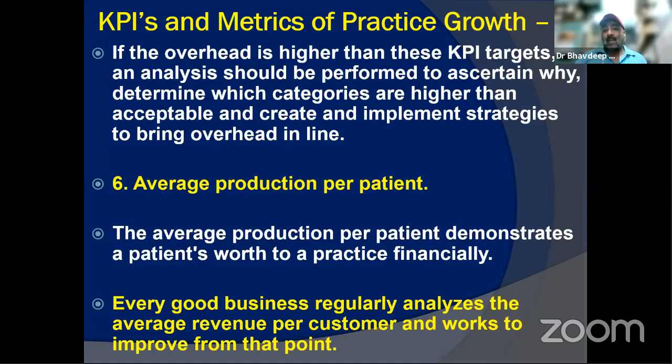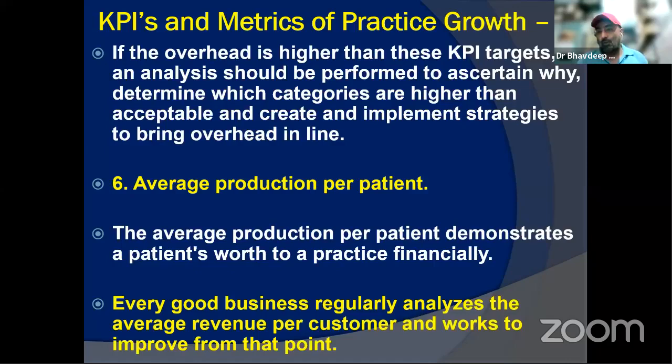Then the sixth KPI is average production per patient. So what exactly is one patient contributing to your income? Now we calculate this not as per the 80-20 principle, the Pareto principle. We believe that 20% of patients would give us 80% of the revenue, and 80% of patients will bring us 20%. That works more or less for every clinic. But whenever you have to calculate it per patient average, you demonstrate it per head, not going by the 80-20 principle. So then you analyze revenue amount per patient.